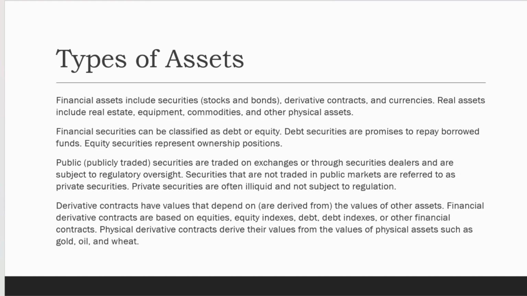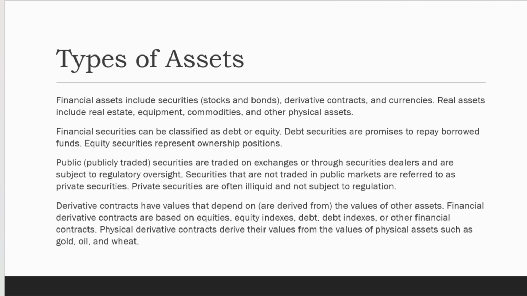Financial securities can be classified as debt or equity. Debt securities are promises to repay borrowed funds. Equity securities represent ownership positions. Debt securities are generally issued by corporations and governments in the form of treasury bills or bonds.